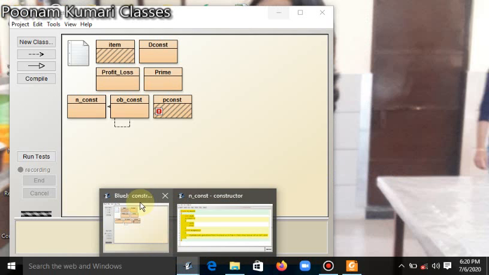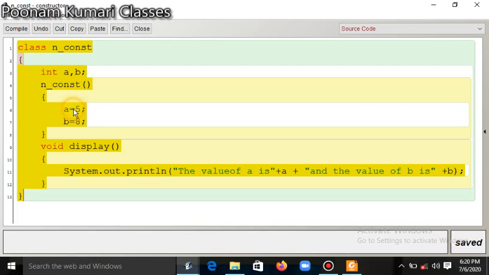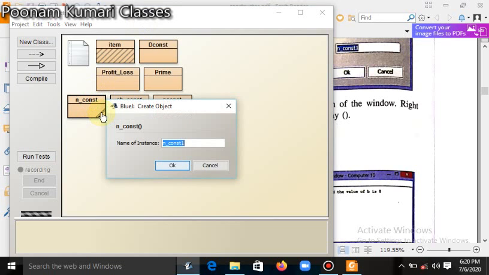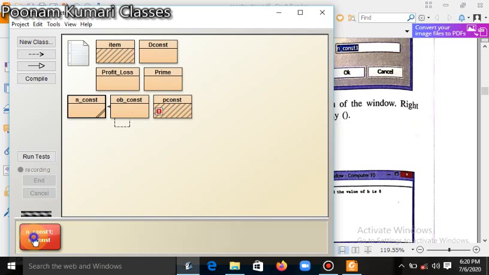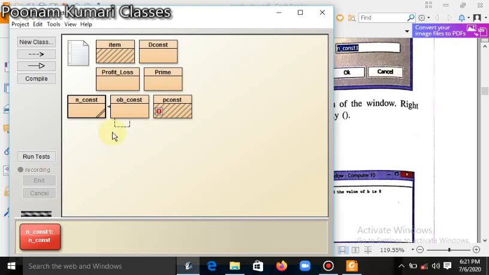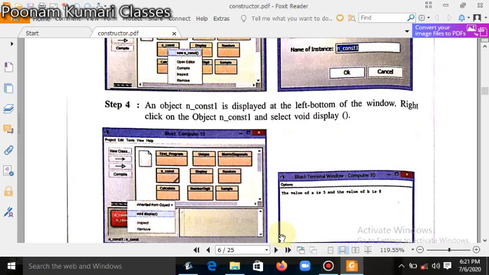Okay, so now let's do it practically. I have also typed this program and in const, the values 5 and 8 you have passed. Click on compile, click on close, then right click on the program, then the constructor object is created. Then this red button has come, right click, void display, and the terminal window will show the values. The value of a is 5 and the value of b is 8, which you have stored in the non-parameterized constructor.